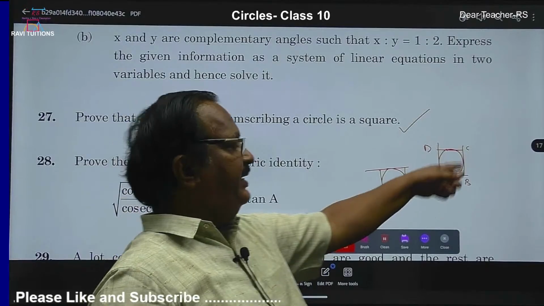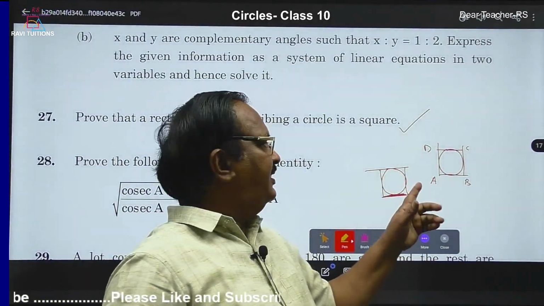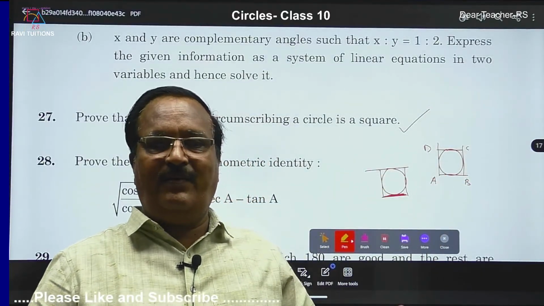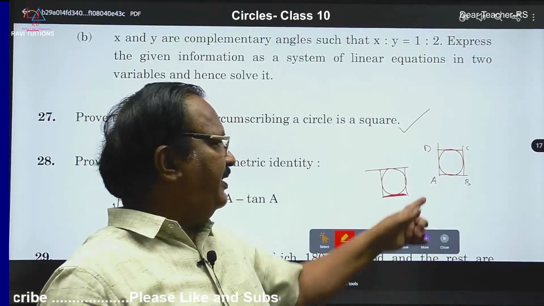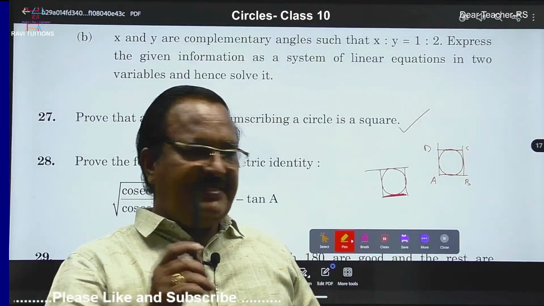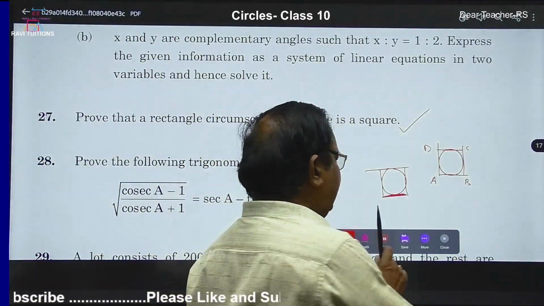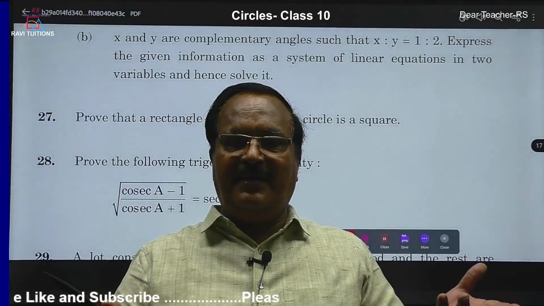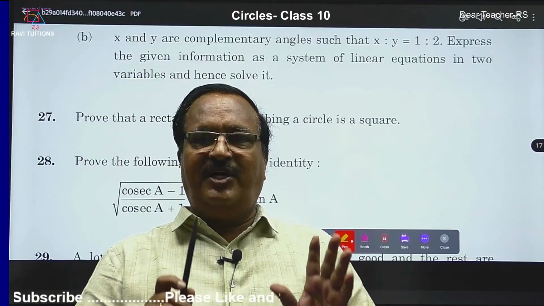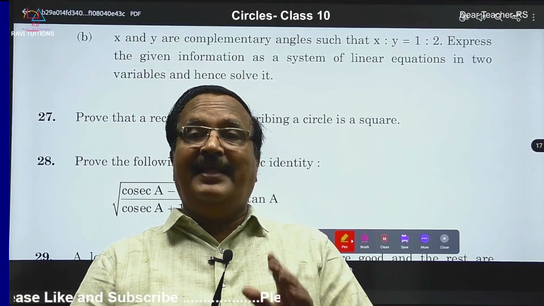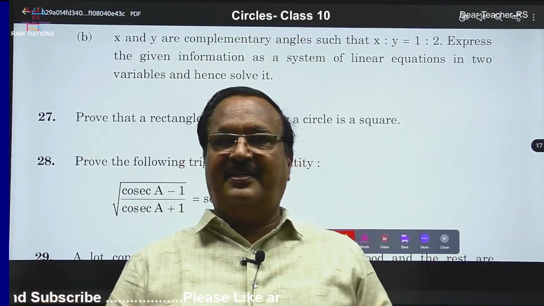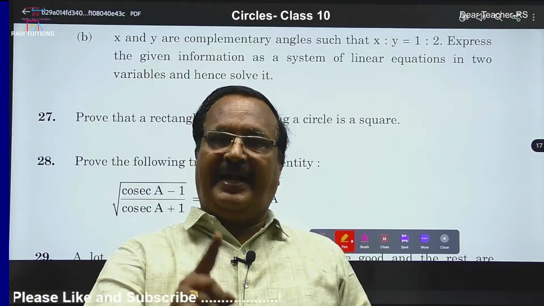So A, B, C, D are exterior points, so there are two tangents from every point, and they are equal. Using that you have to do this question. This is also a textbook question. That is why my sincere advice for all the students is: don't go to RD Sharma etc. first. Focus on the NCERT book, do it thoroughly. Then if you have time, go to RD Sharma, S. Chand, etc. Those books are only for practice.